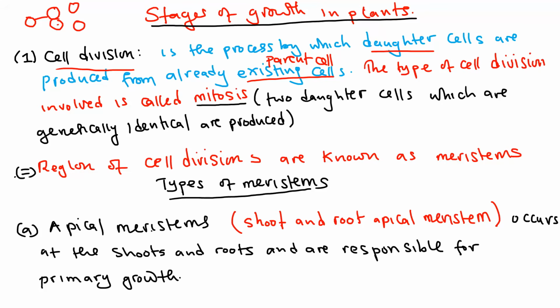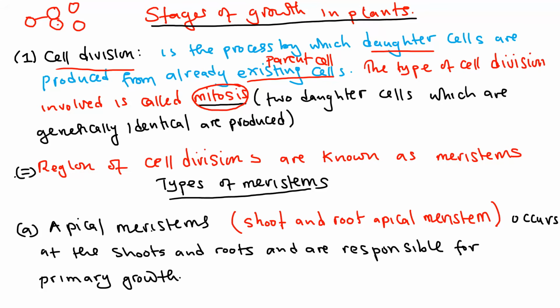In this case, I've used "identical" because of the type of division that occurs here, which is mitosis. So the type of cell division involved in this case is called mitosis. Now, what is mitosis? Under genetics we also get to look at this, but to define mitosis, you should just look at it as one parent cell producing two identical daughter cells that are genetically identical to the parent.